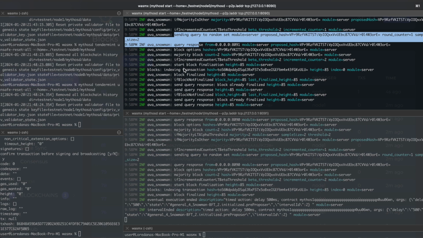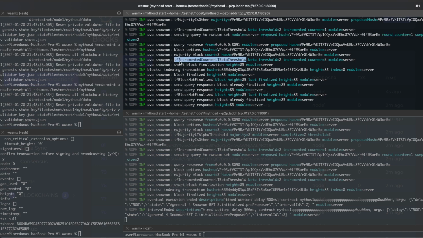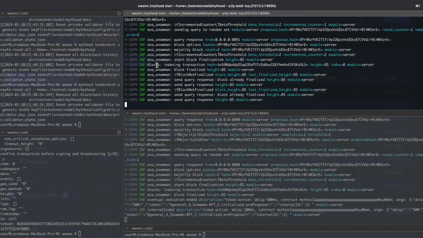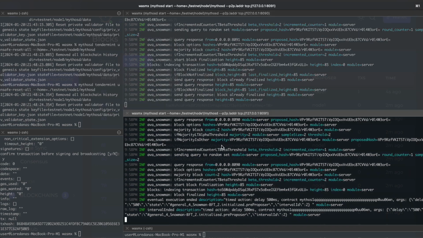We do the same things, and now we have reached the beta threshold, which is 2. And our rounds counter is also 2. So we can start the block finalization. And we also index the transaction. This is something happening in the blocks smart contract, the contract where we store blocks and transactions. And we have some other logs here because this other node does its own query requests.